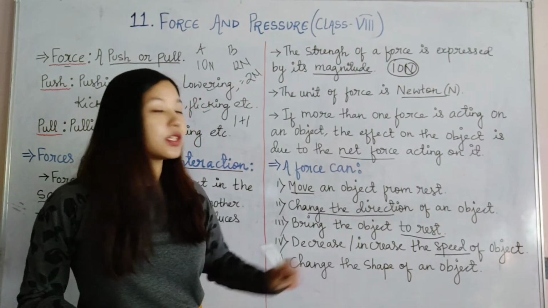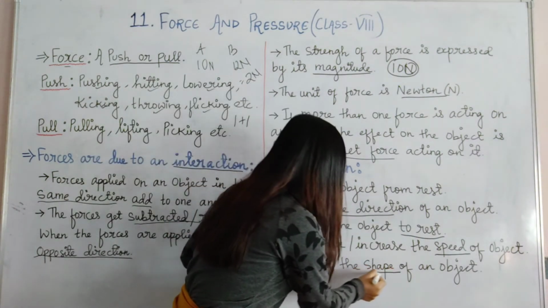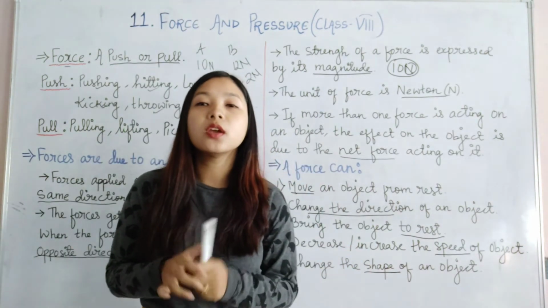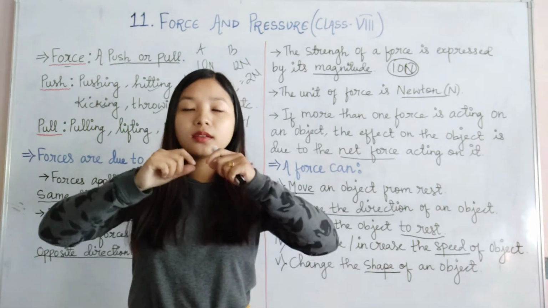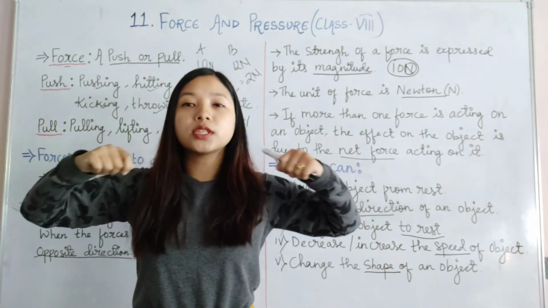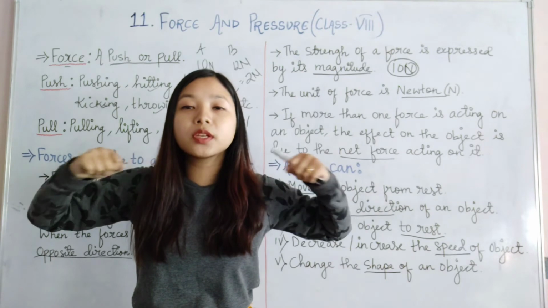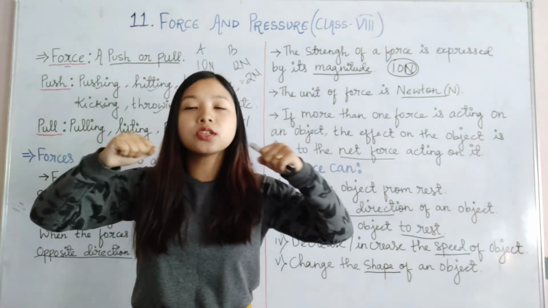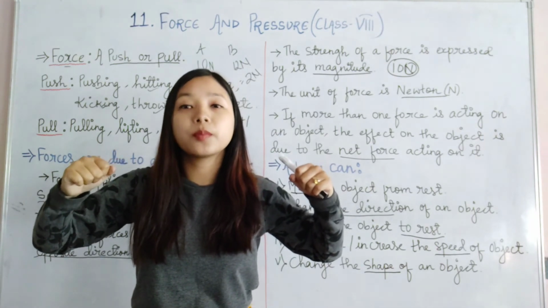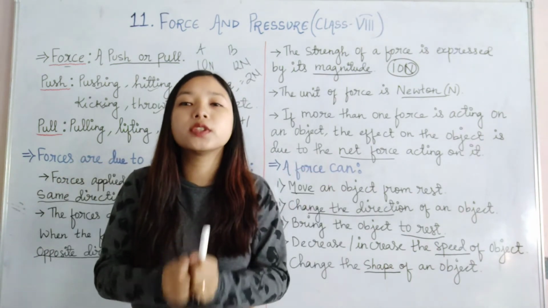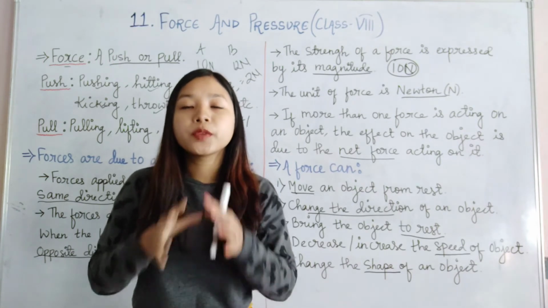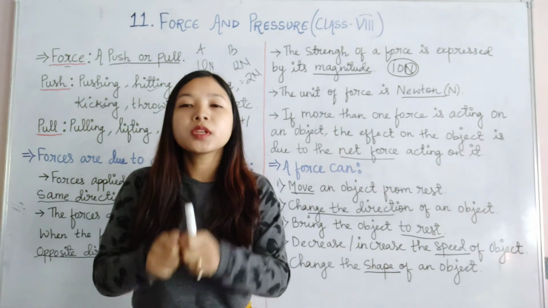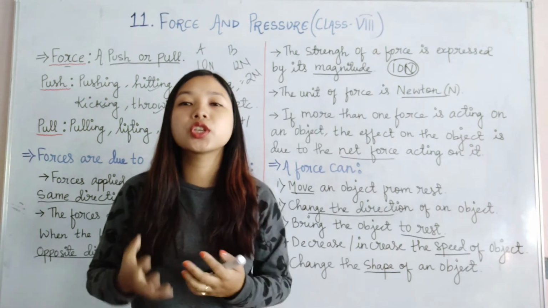Next is changing the shape of an object. Here also the force can change the shape. For example, you take a rubber band and simply stretch it. What is happening? The shape of the rubber band is expanding, it is changing, and for changing the shape of the rubber band you are applying force. Kneading of dough: if you want to make roti, you have to make a dough, and pushing the dough will change the shape of the dough.